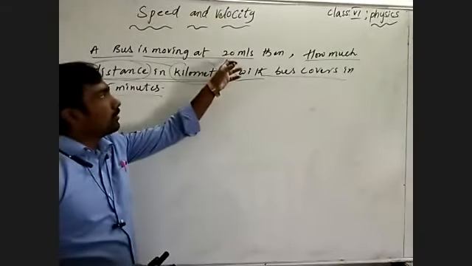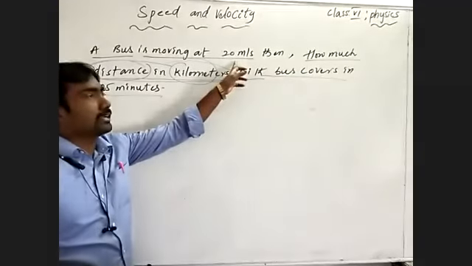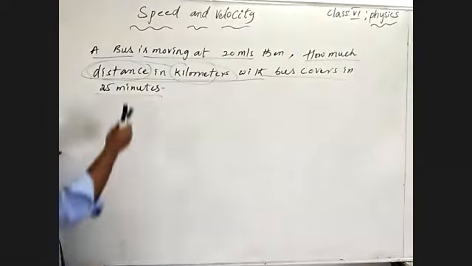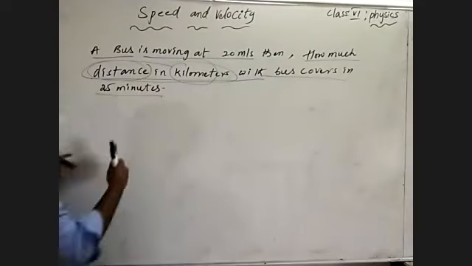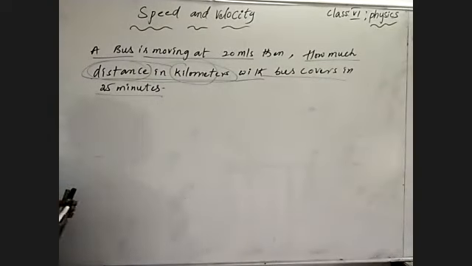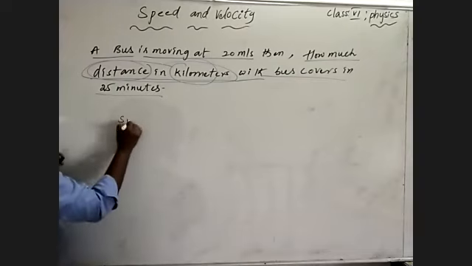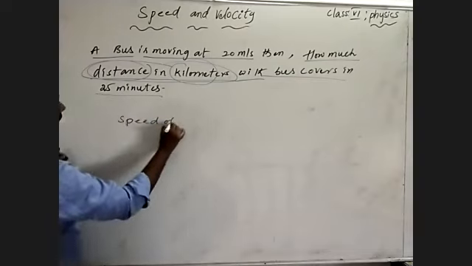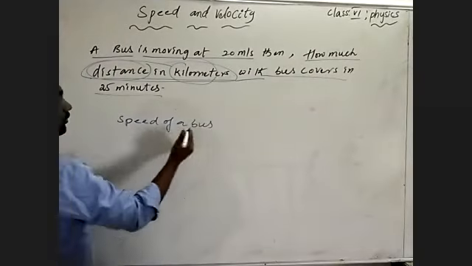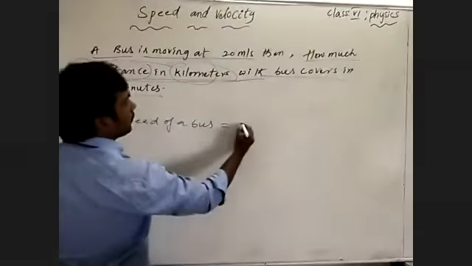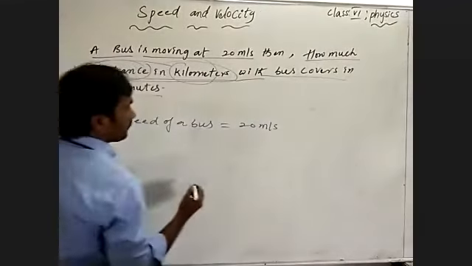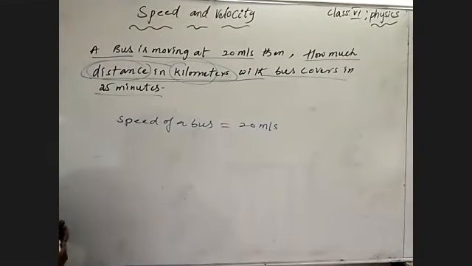So the velocity of the bus is 20 meters per second. What is the displacement covered by the body in kilometers within the 25 minutes? So let's rewrite. Speed of a bus or velocity of a bus is equal to 20 meters per second.